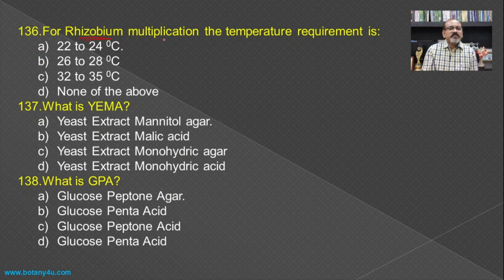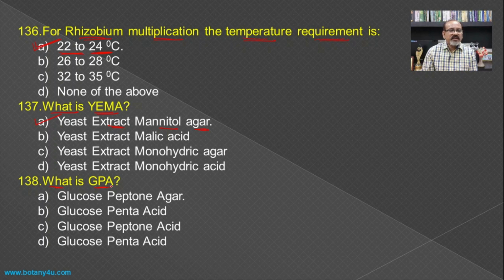For rhizobium multiplication, you should remember the temperature requirement, and that is 22 to 24 degrees Celsius. Then what is EMA? The EMA is the yeast extract mannitol agar, which is used as a medium for the growth of the rhizobium as well as the agrobacterium.